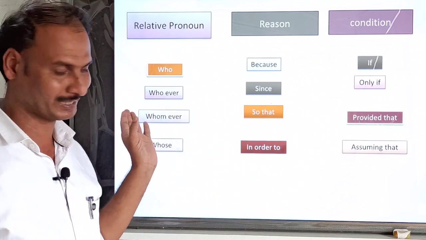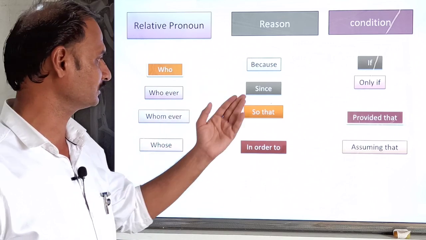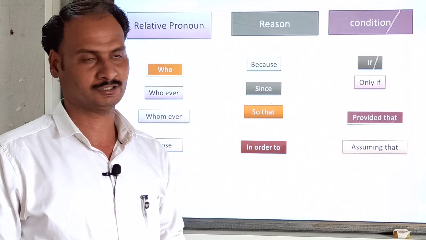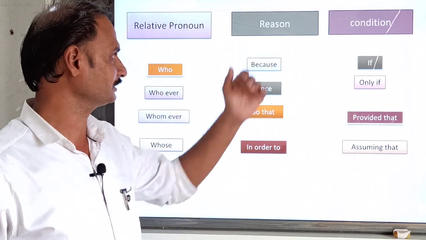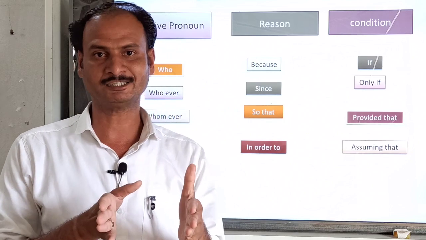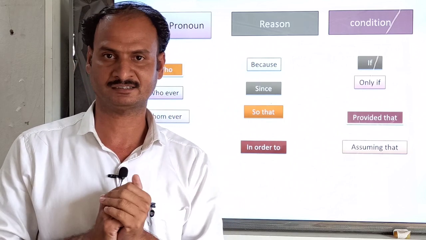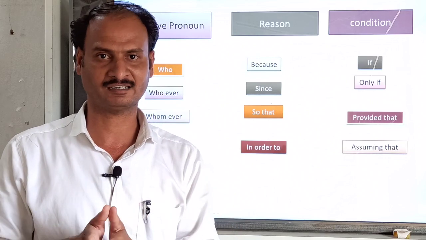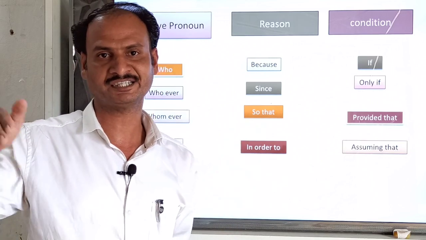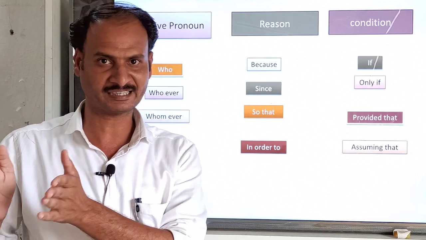We have who, whoever, whomever, whose, because, since, so that, in order to. We will take one more sentence with the category of reason. Because it shows the reason, what is the independent clause? She studied hard, because she didn't get a good rank.